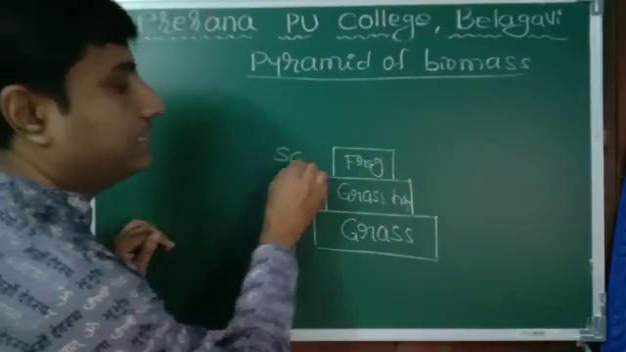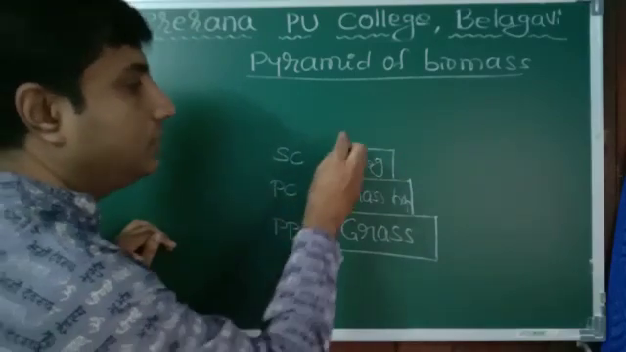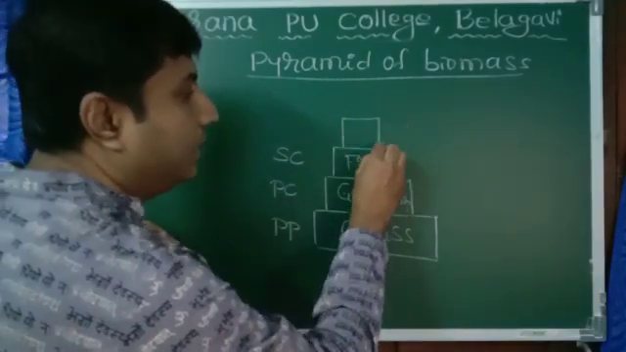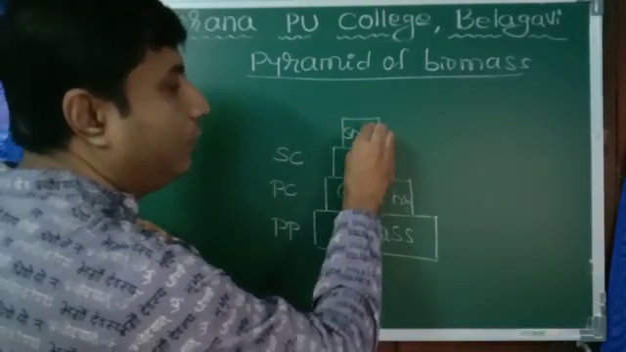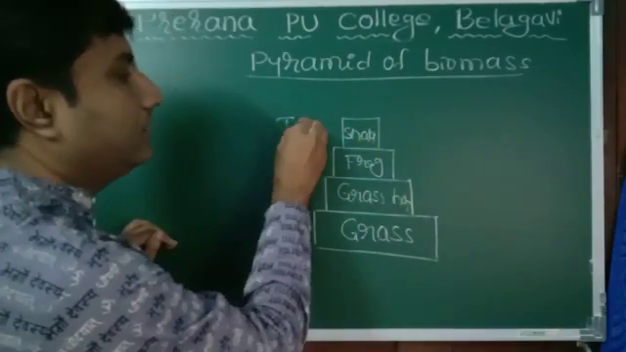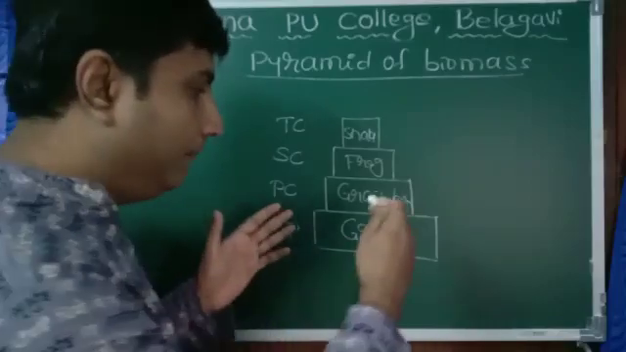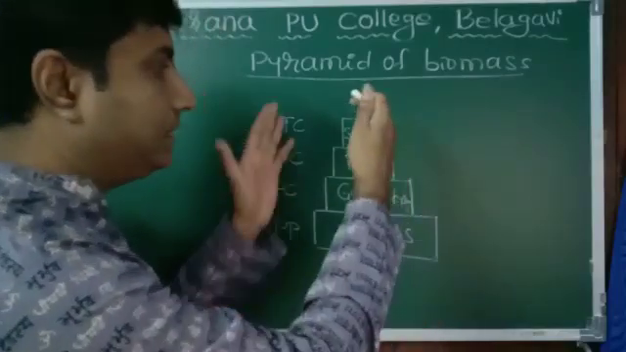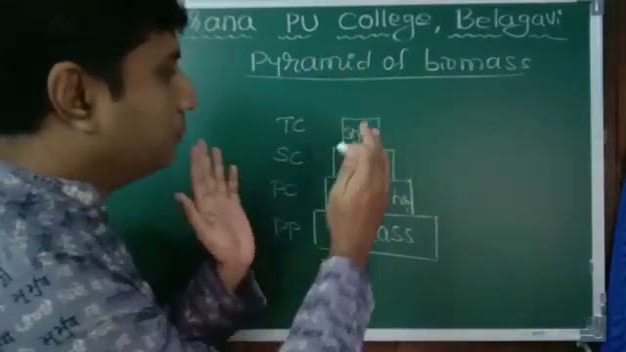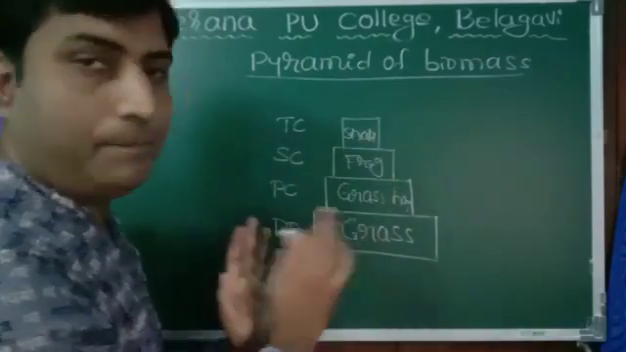Frog is the secondary consumer. Frogs are eaten by snakes, and again the biomass of the snake decreases. Snake is the tertiary consumer. So look at this graph now. It looks like a pyramid. The base is broad and the tip is very narrow. It tapers. So this is an example for pyramid of biomass.